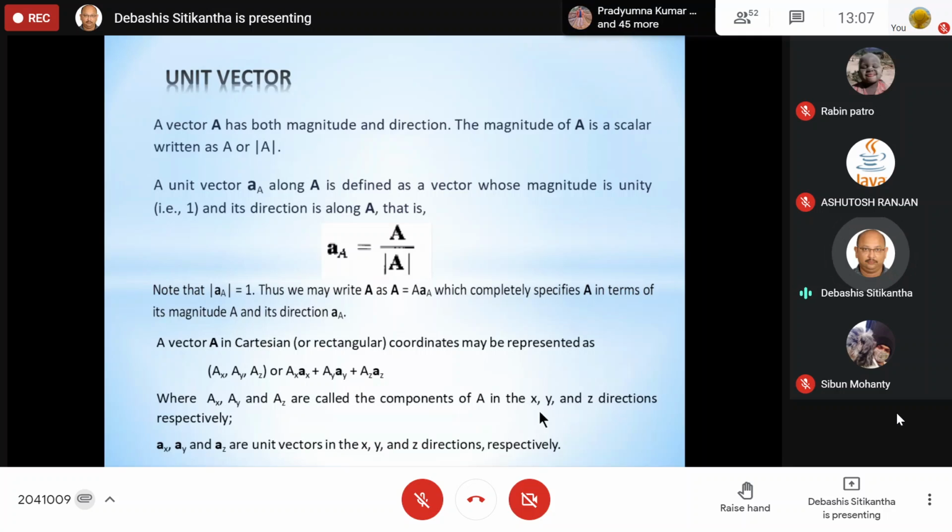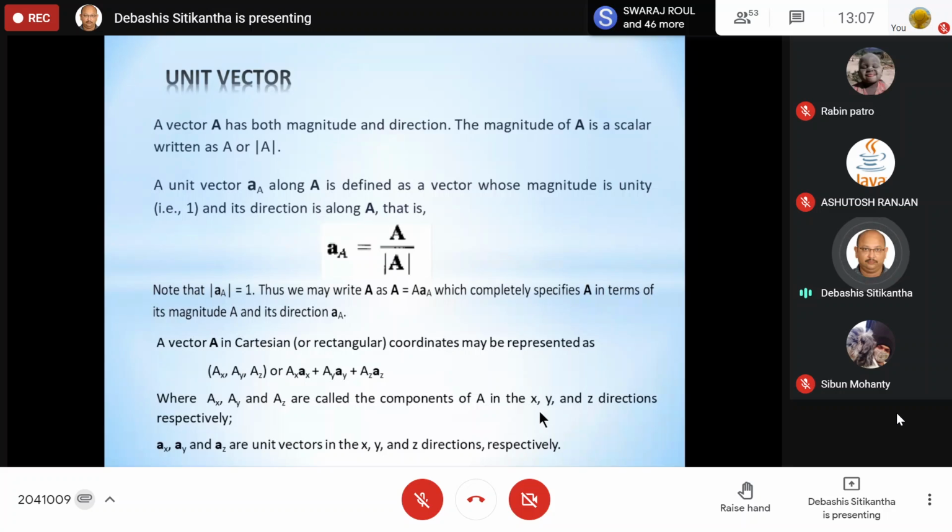Next we talked about the unit vector. As I told you, a unit vector is a vector which is going to give the direction in which our original vector is moving. Suppose the original vector is moving in the x direction. So obviously your unit vector will be a x cap, or simply we can write it as i cap.